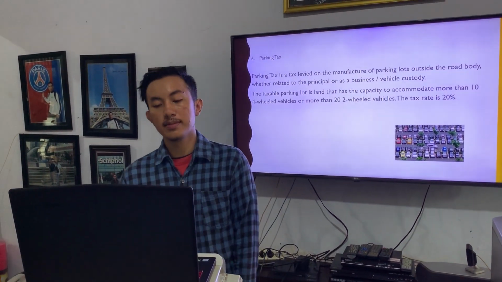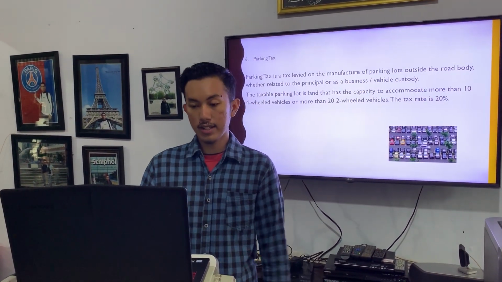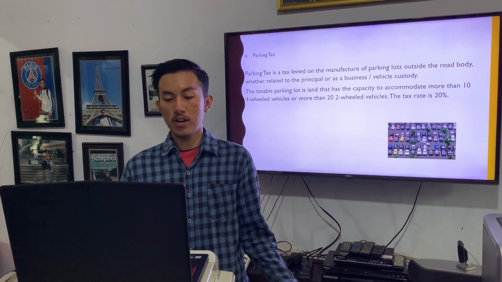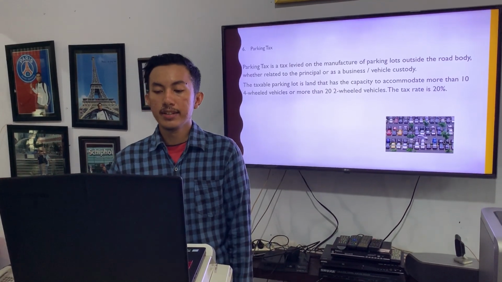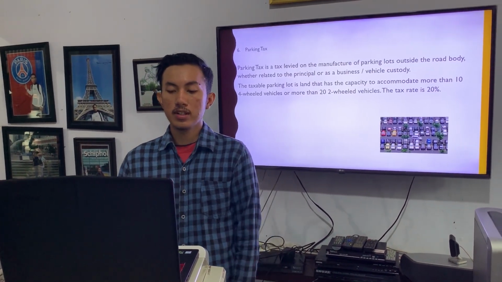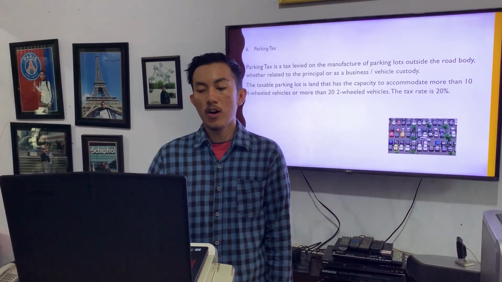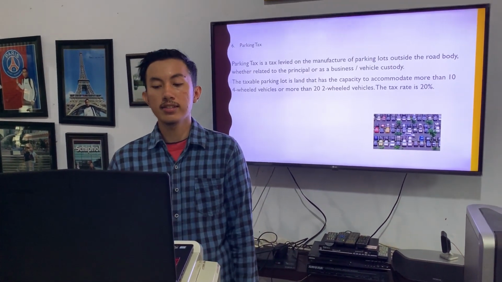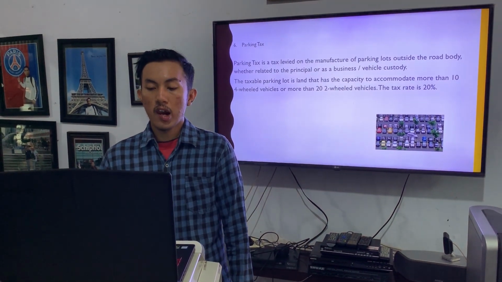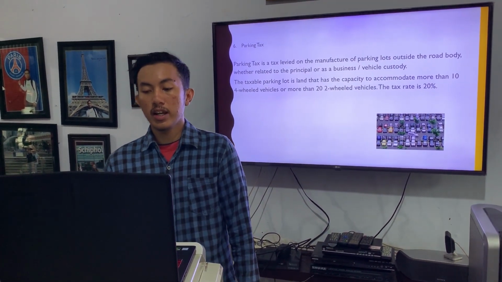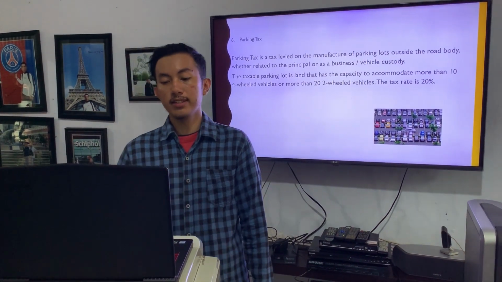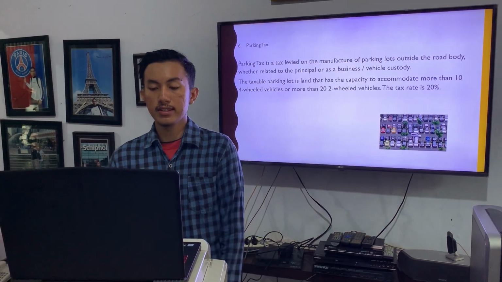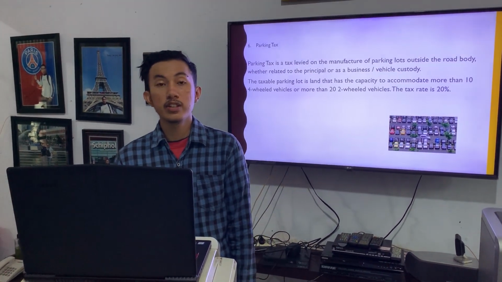Okay, let's move on to the next part. The next part is parking tax. The parking tax is a tax levied on the manufacture of parking lots outside the road body, whether related to the principal business or as a business of vehicle custody. The taxable parking lot is a land that has the capacity to accommodate more than 10 four-wheel vehicles or more than 20 two-wheel vehicles. The tax rate is 20%.